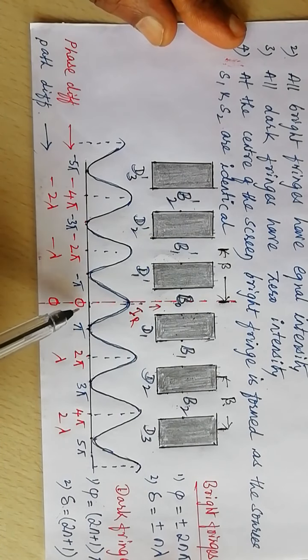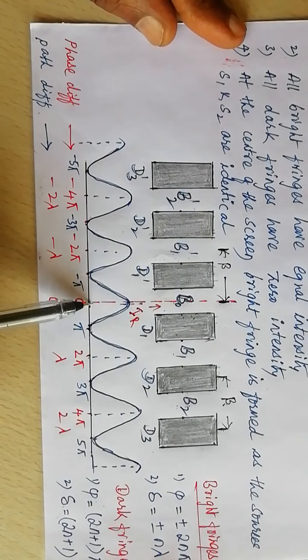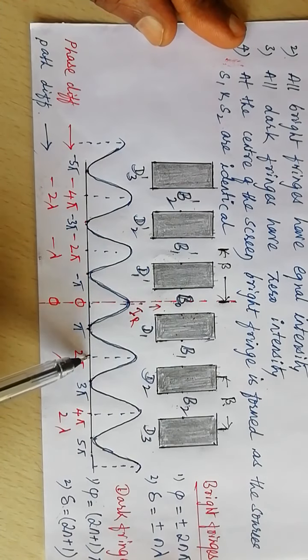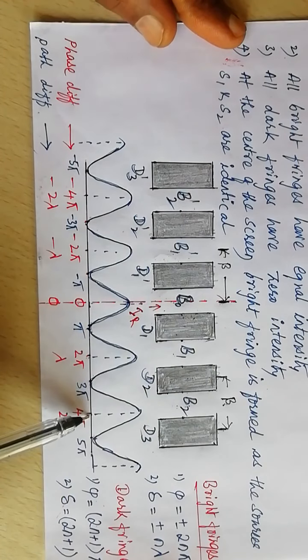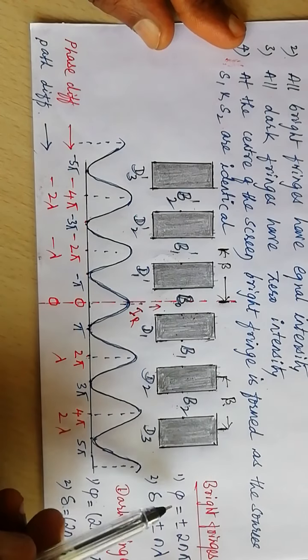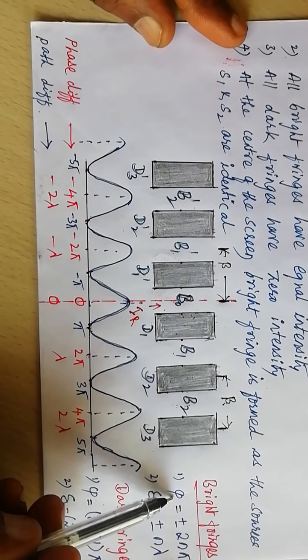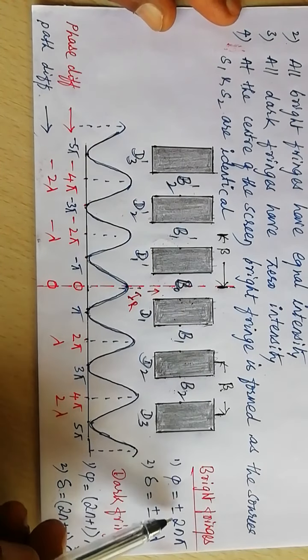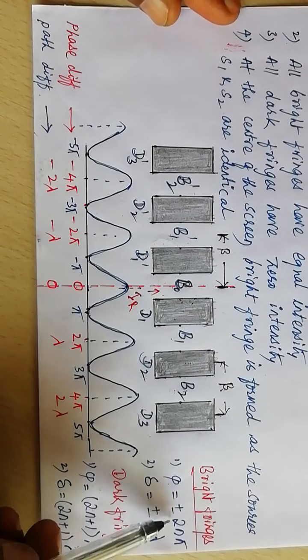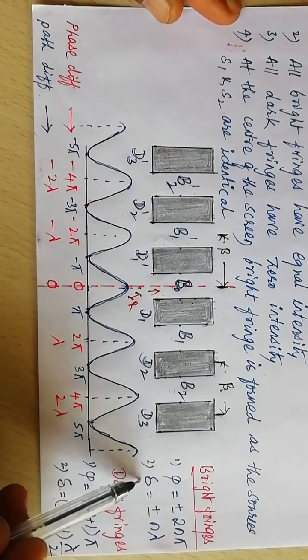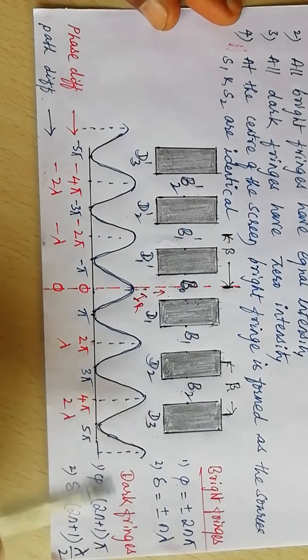So for a central bright band, the phase difference is 0. For the first bright band, the phase difference is 2 pi. Second bright band, it is 4 pi. For bright fringes, the phase difference must be an even multiple of pi or an integral multiple of 2 pi. The path difference must be an integral multiple of lambda.